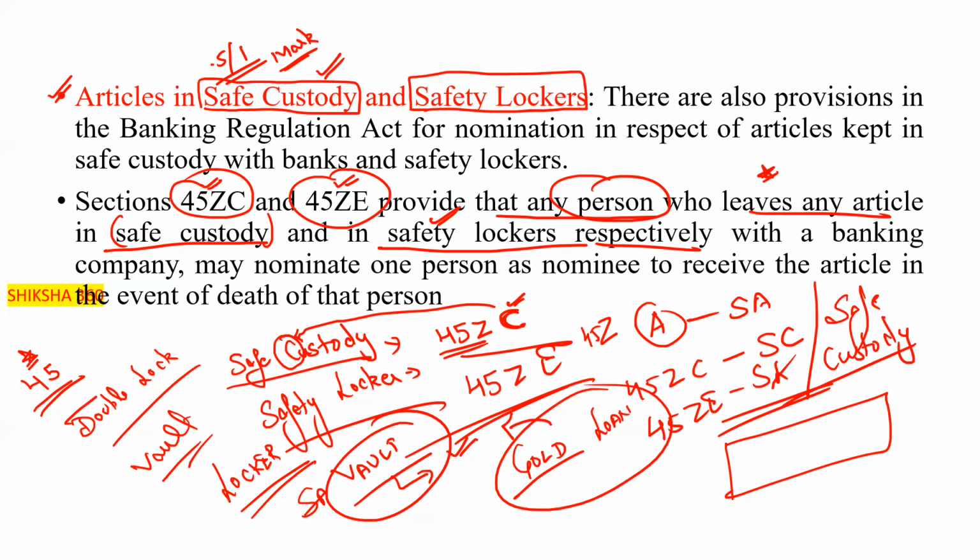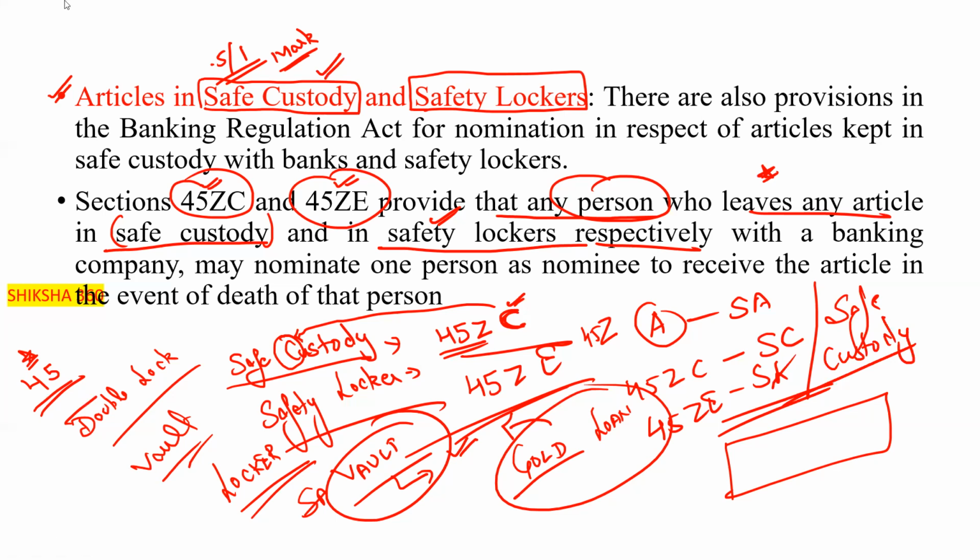But in the safety locker, the bank does not know what the customer keeps in that. The banker has no knowledge regarding whatever the customer keeps in the locker. Okay, so this is the basic difference.